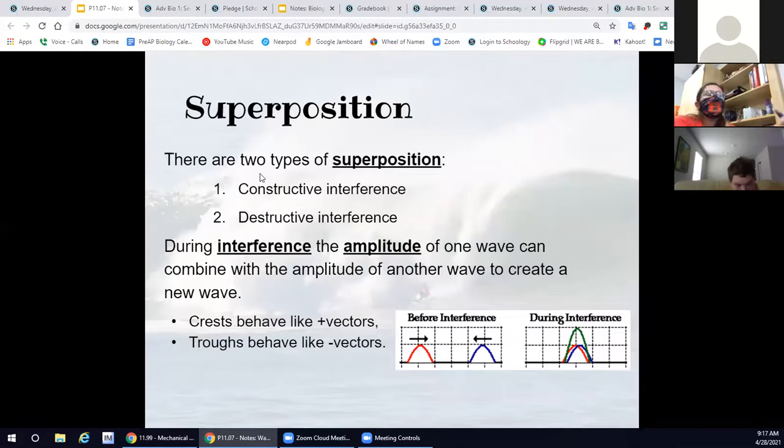During interference, the amplitudes of waves can combine to create a new wave. So these are going to act like vectors. Crests are going to be positive numbers because they go up. Troughs are going to be negative numbers because troughs go down.